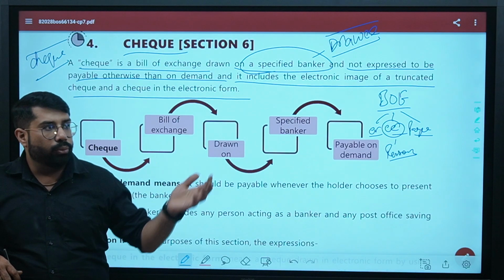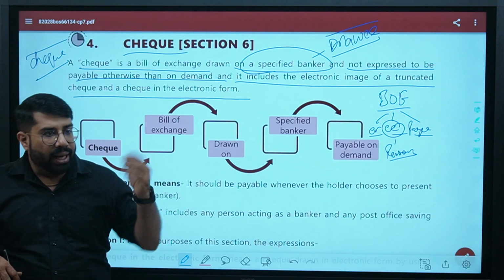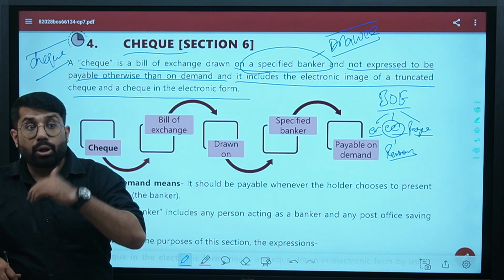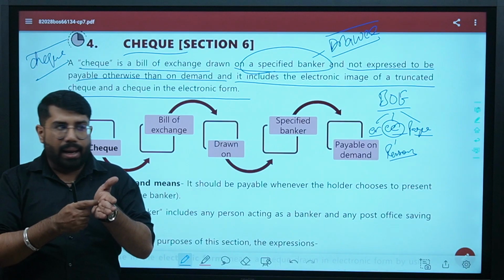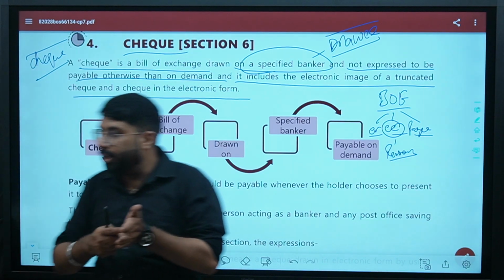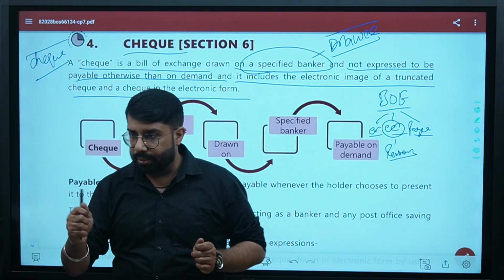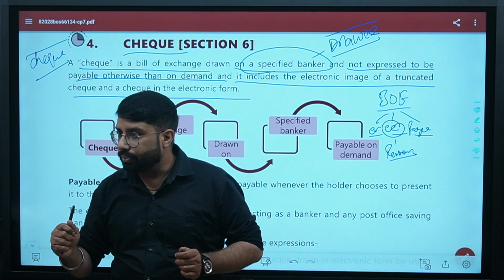But after the date, whatever date is mentioned on the check, after that date, you have to demand the payment. Then only you will get it. For example, if I make a check and I write today's date, it means from today the check will be valid. Yes or no? Correct?